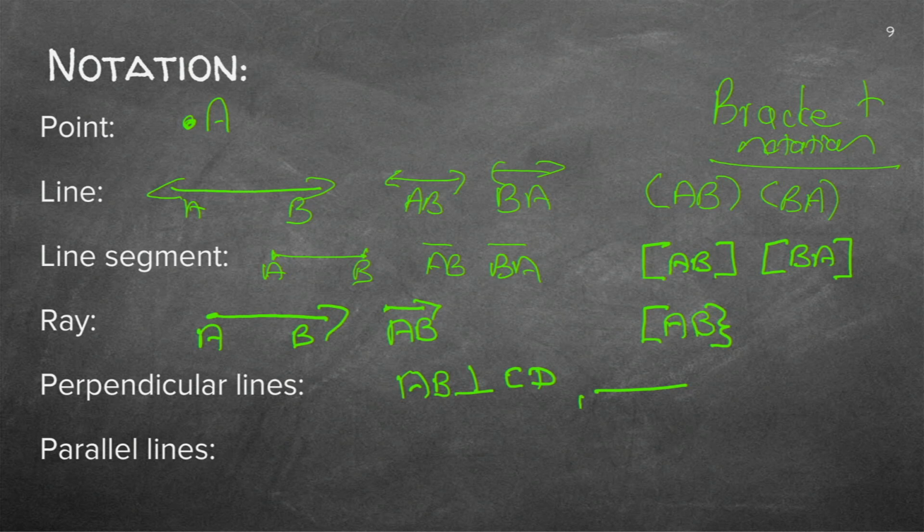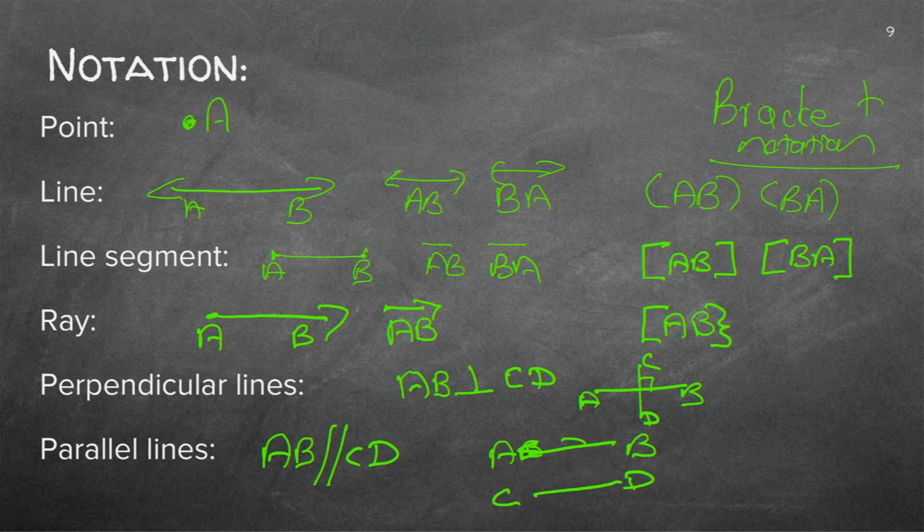This is when this line AB and this line CD are perpendicular, right? And parallel lines, AB is parallel to CD, and that is when we know that AB and CD are running parallel.